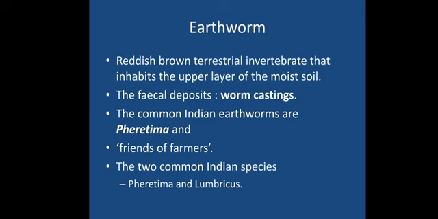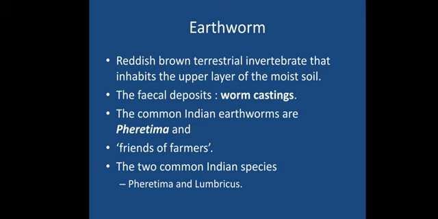Okay, so the earthworm: the common species found in India are Pheretima and Lumbricus. These are two different species commonly found in India, and we all know earthworms are considered to be the friends of the farmers, because when they are present in the soil, they digest the different organic material present in the soil, converting it into simple substances which are utilized by the plants as a fertilizer. They are even used for the formation of vermicompost, which is one of the most nutritious manures given to plants and crops.